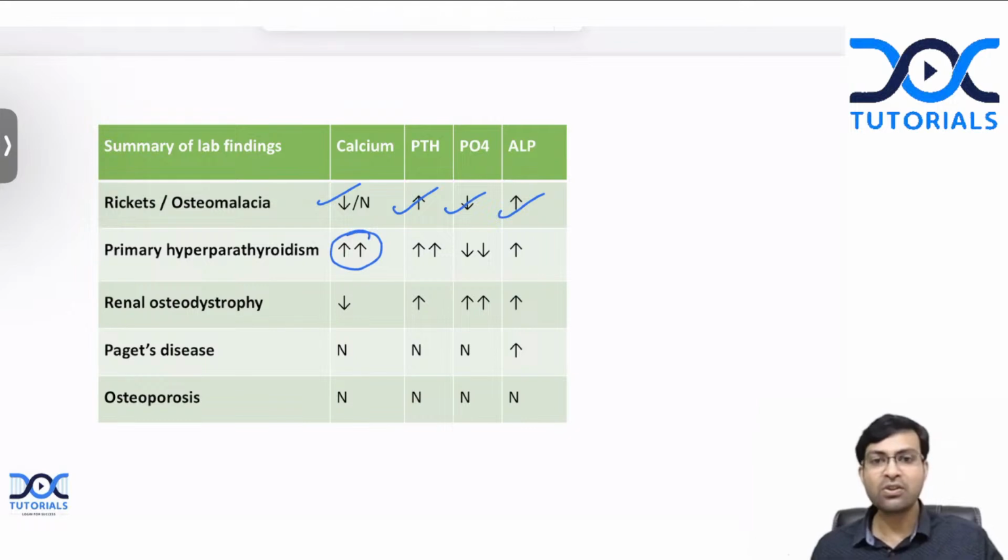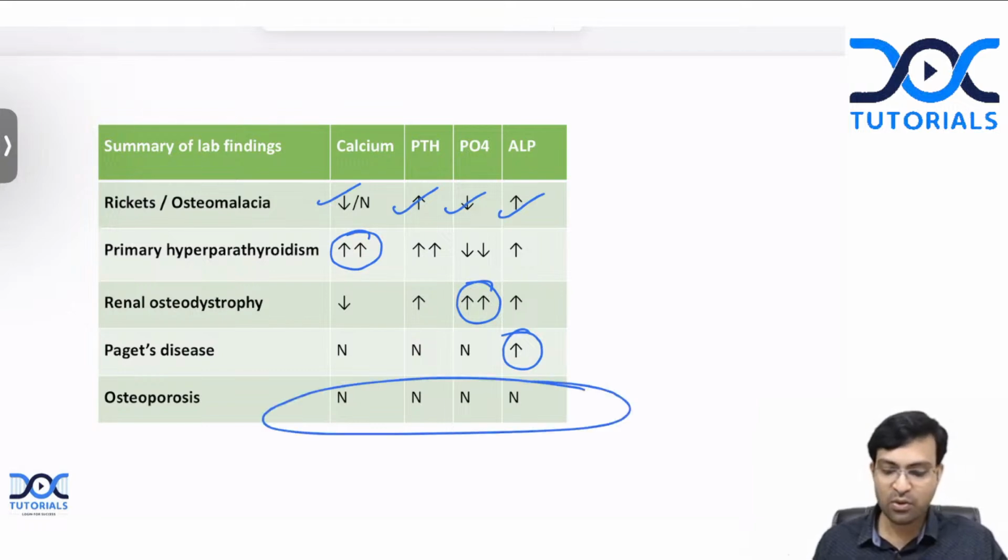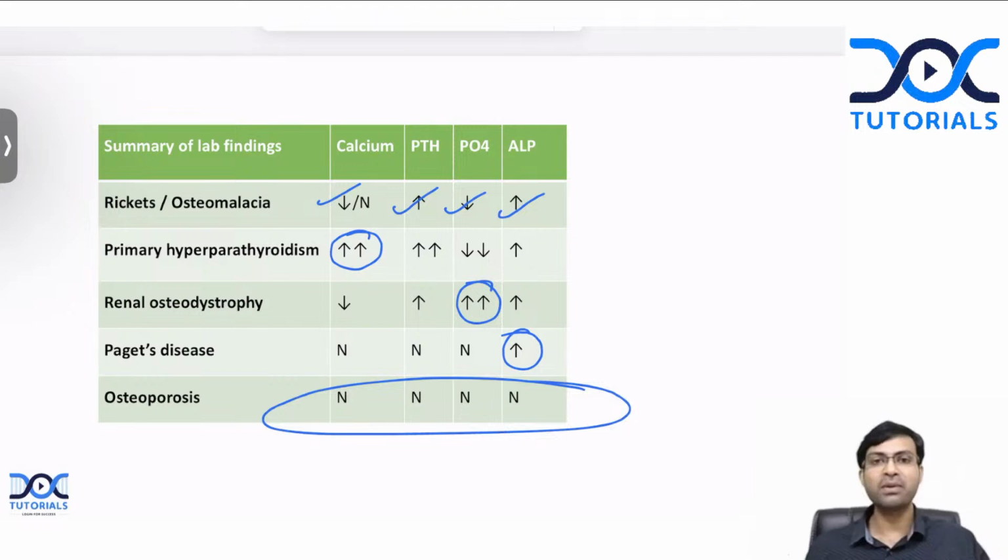Renal osteodystrophy, everything will be similar to rickets except elevated phosphate. Paget's disease, everything will be normal except elevated alkaline phosphatase. Osteoporosis, there is no biochemical abnormality. Remember, there is no biochemical abnormality in terms of calcium, PTH, phosphate, or alkaline phosphatase in osteoporosis.